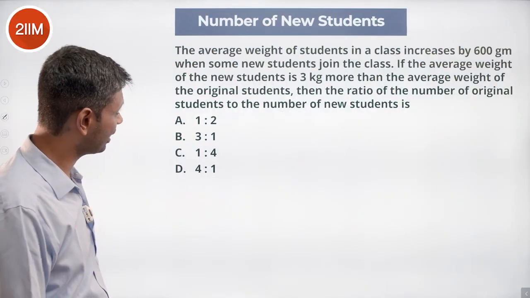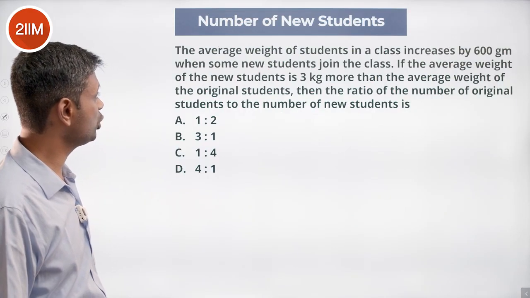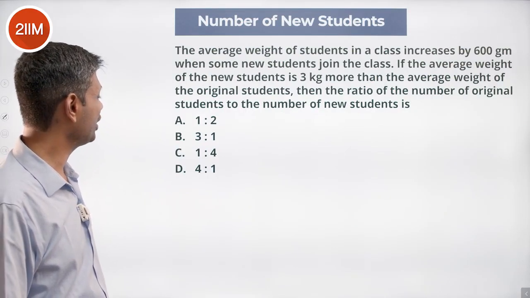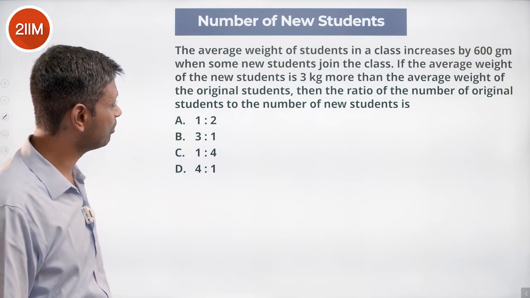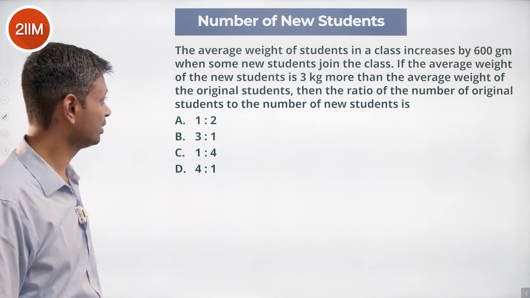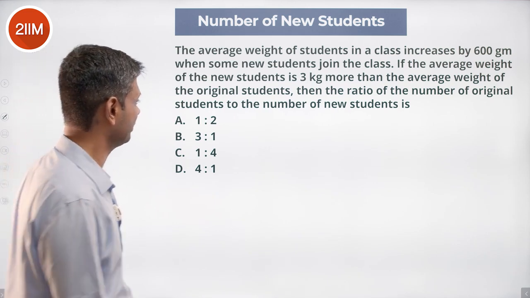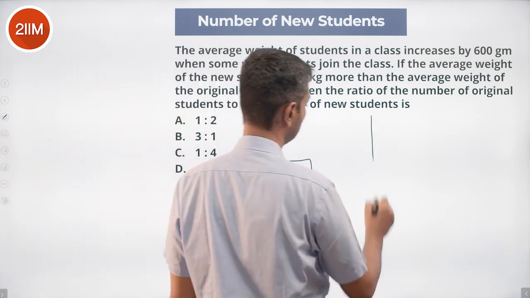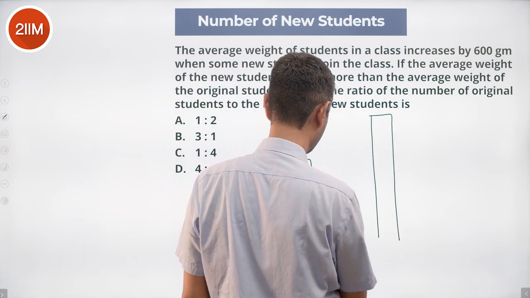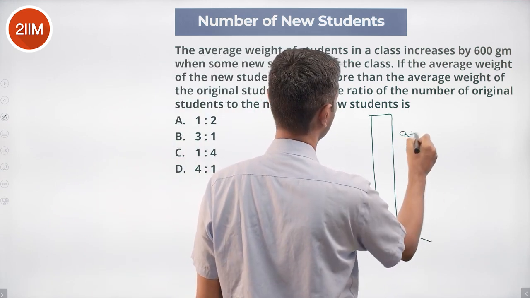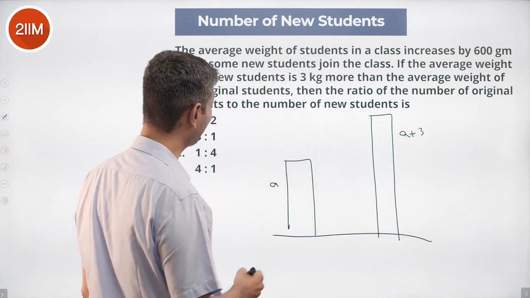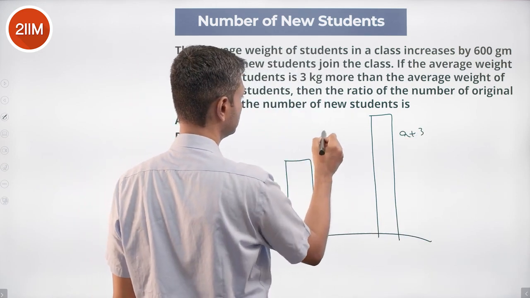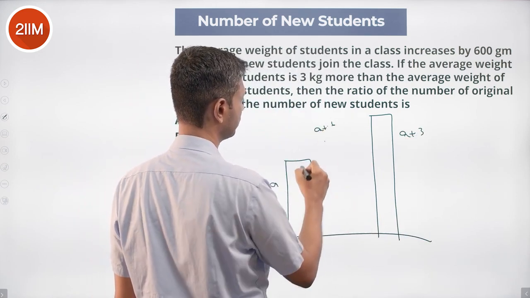The average weight of students in a class increases by 600 grams when some new students join the class. The average weight of the new students is 3 kilograms more than the average weight of the original students. And the ratio of the number of original students to new students. Original students have average A. The new set of students bring in an average of A plus 3. The weighted average now becomes A plus 0.6.